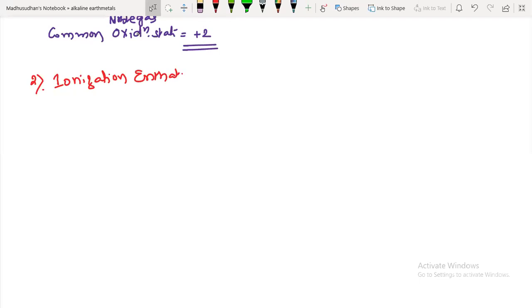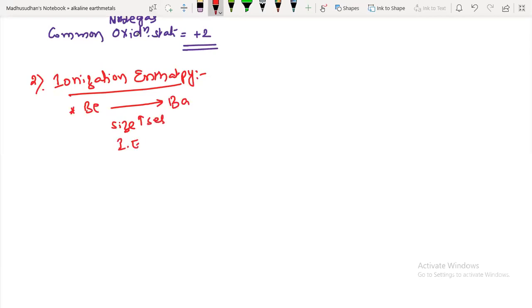Now tell me what happens to the ionization enthalpies from top to bottom. As size increases, ionization enthalpies decrease. So here I'll simply write beryllium, magnesium, calcium, strontium, barium. From beryllium to barium, as the size increases, what happens? Ionization energy decreases. This is the first point.